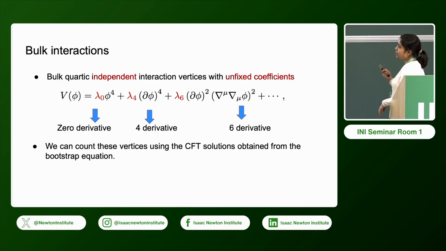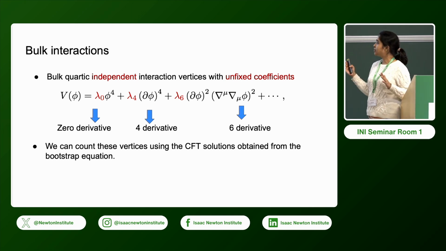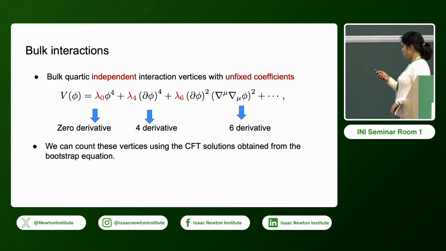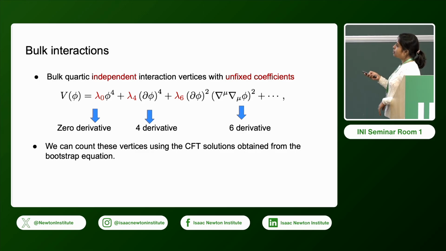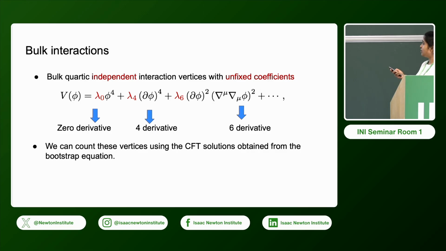Then the next independent term is at the 4th derivative level, which is this, and here we can use the equations of motion and integration by parts to rule out the terms that are not independent. This is the 4th derivative term, this is the 6th derivative term, and so on. So we can have an expansion in terms of the number of derivatives. Now, with these different bulk vertices, we can compute the boundary correlation function and try to match it with the CFT results.